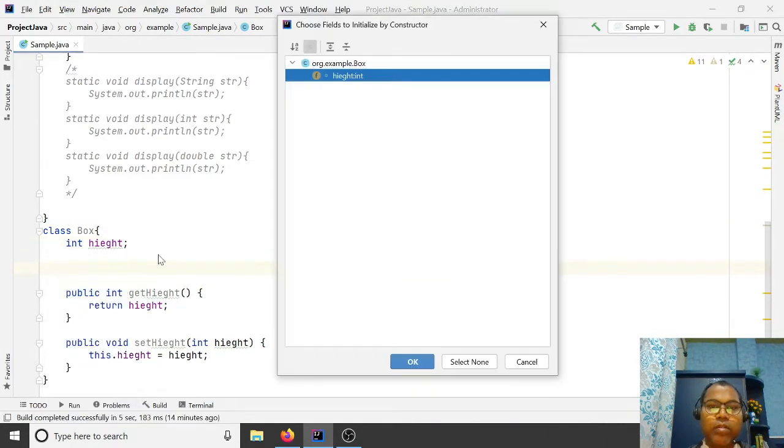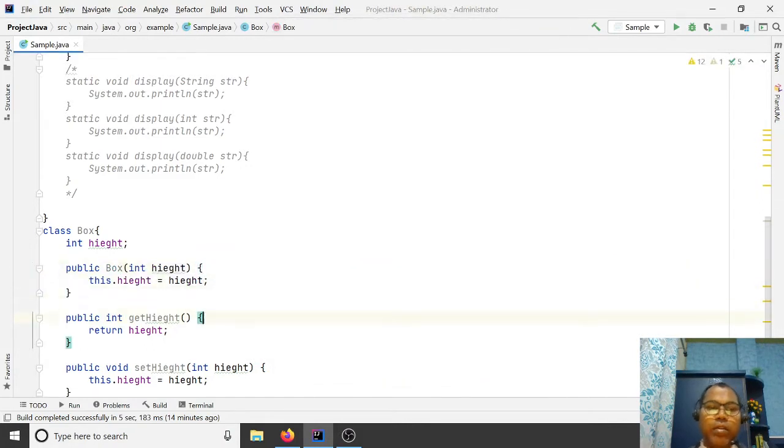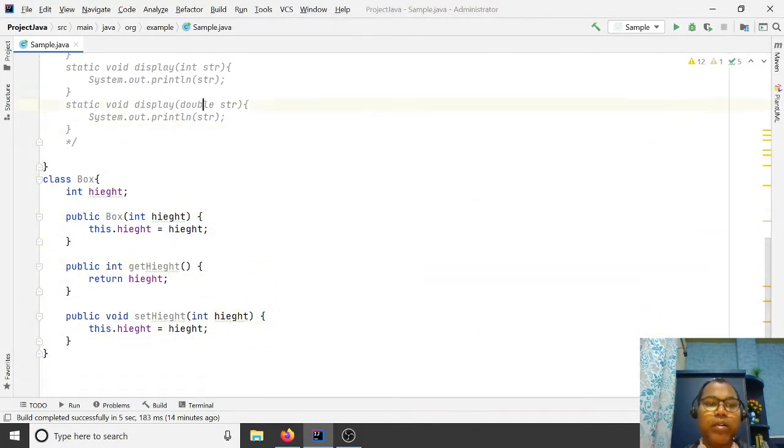Here you have a constructor. So generally this is the Box class that contains your height.